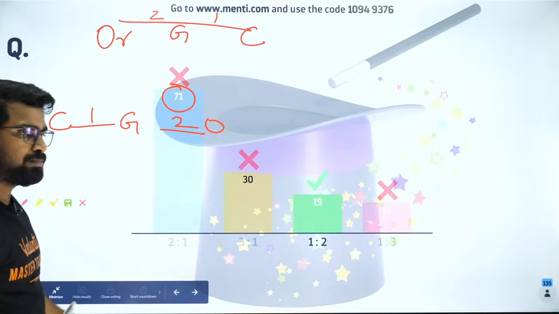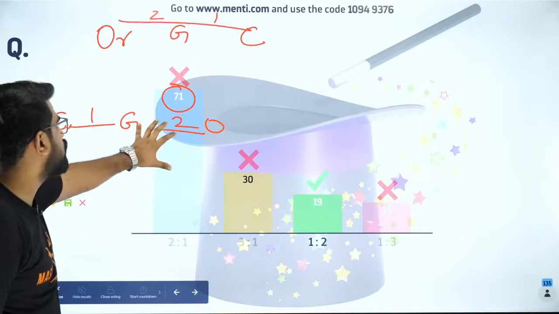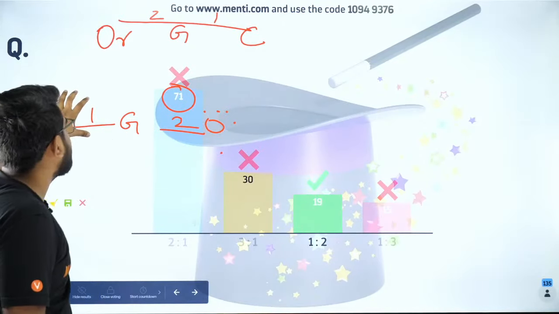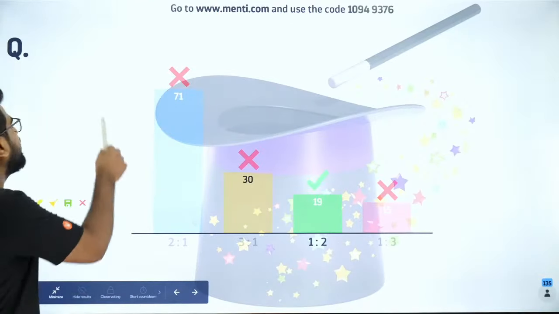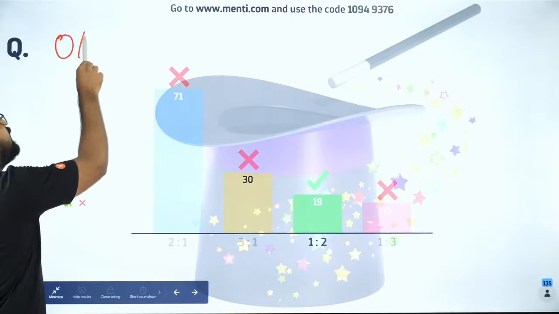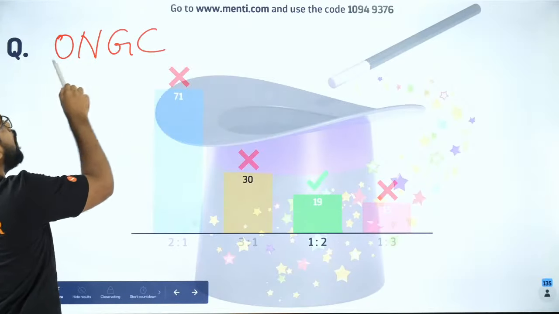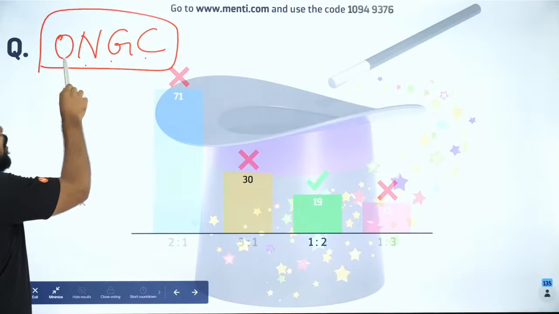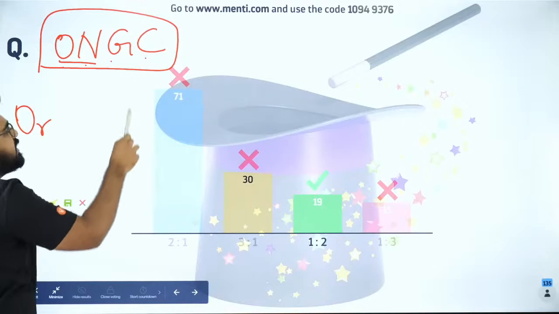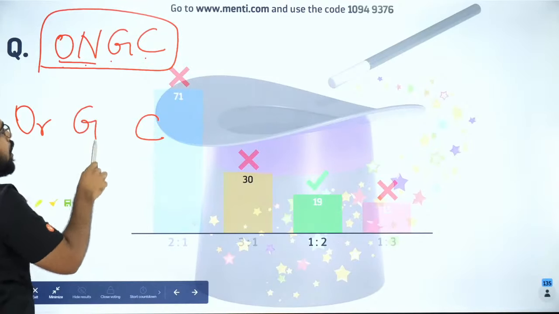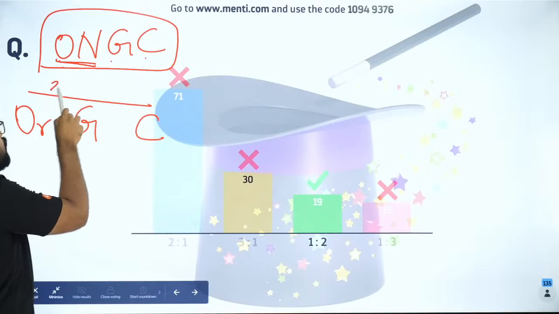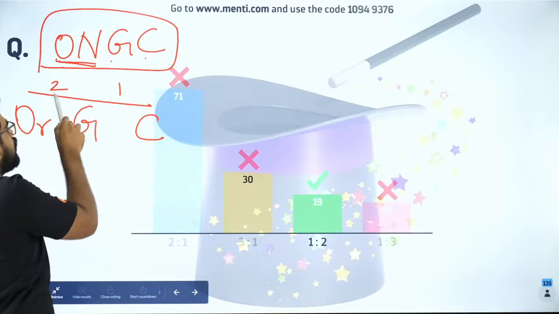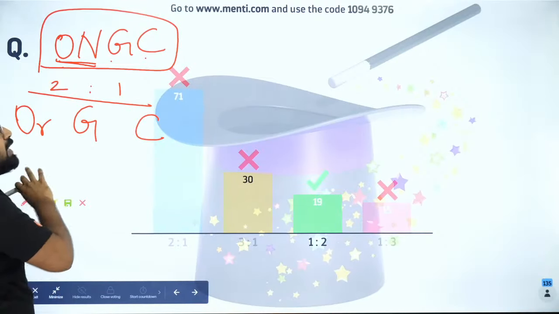So the answer is 1:2 because they said circumcenter first and then they said orthocenter. So in that case it will be 1:2. The way I remember it is like this. You remember the company ONGC? ONGC is a famous oil company in India. It is called Oil and Natural Gas Corporation. So ON is orthocenter, C is circumcenter, G is centroid. ON has two letters, so 2. Centroid is G, circumcenter is C, it has only one letter, so 2:1. This is the way I remember, you will never forget it.